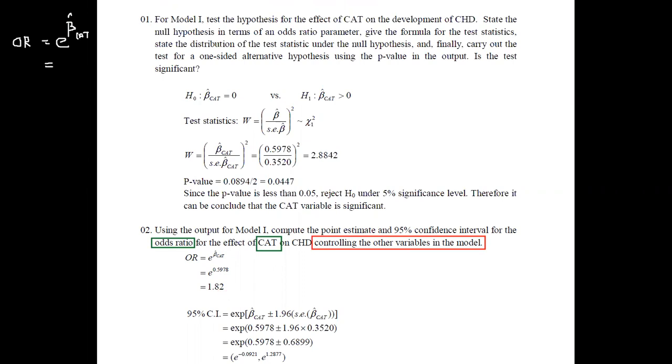And when we discussed the 95% confidence level in the previous session, first of all we calculated the 95% interval for the natural logarithm of the odds ratio, and thereafter we converted it into the 95% interval for the odds ratio.